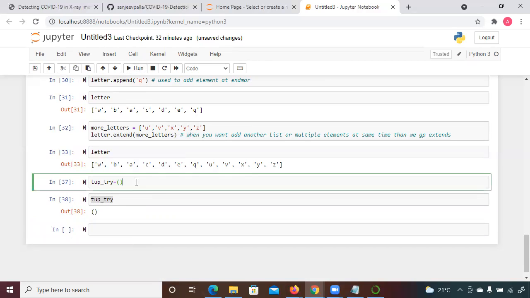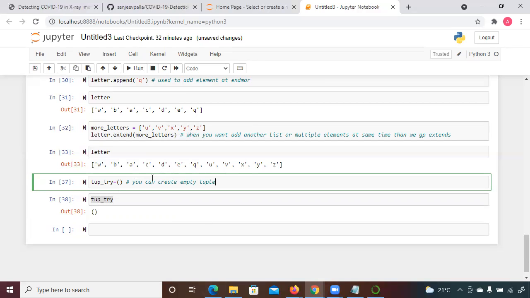So you can create an empty tuple as well. They also ask, can you create an empty tuple? Yeah, we can create an empty tuple. So we can create an empty tuple in Python.